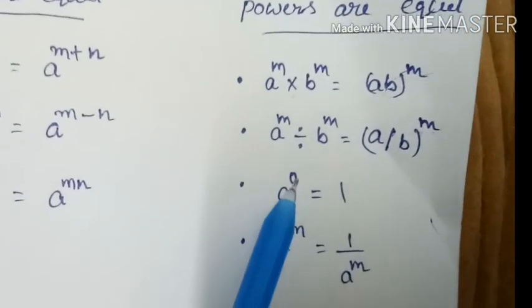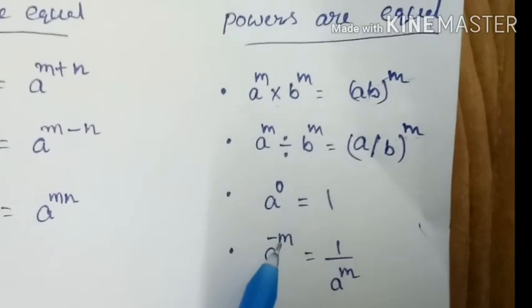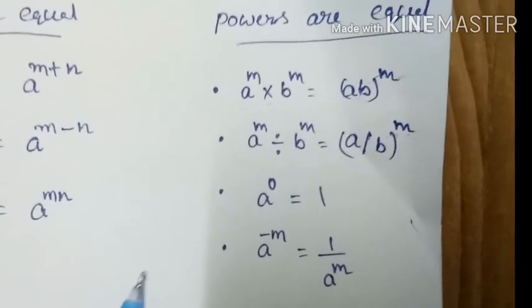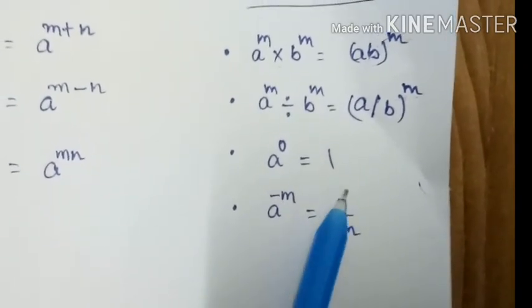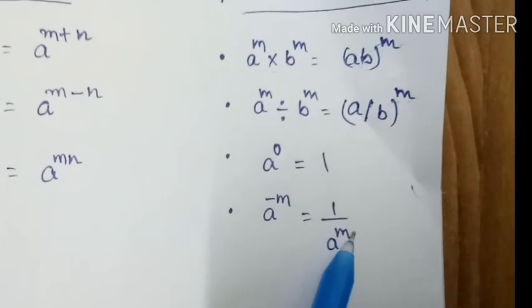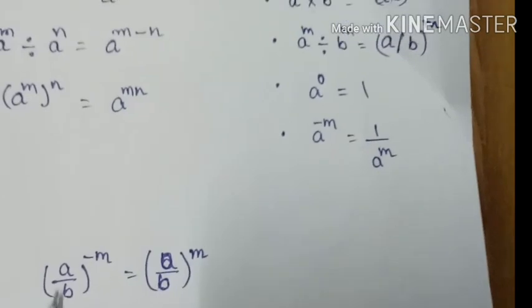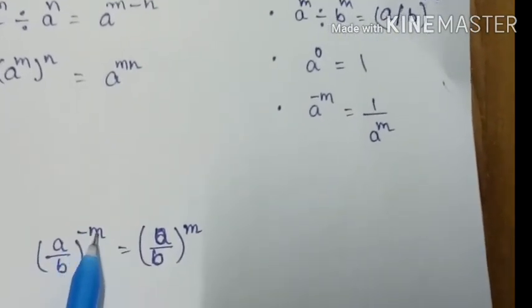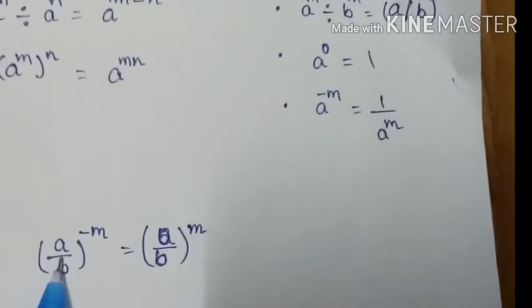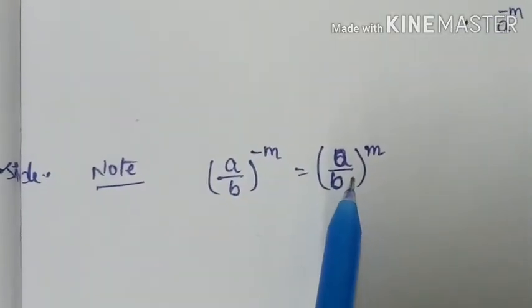Next one, a power of 0. We know that anything to the power 0 is equal to 1. And a power of a negative integer becomes 1 by a power of the positive integer. That means a power of minus m is equal to 1 by a power of m. Also note, if a by b is a fraction raised to a negative integer, don't change the fraction, simply write the fraction and change the sign of the power, that is, it becomes the reciprocal of the given.